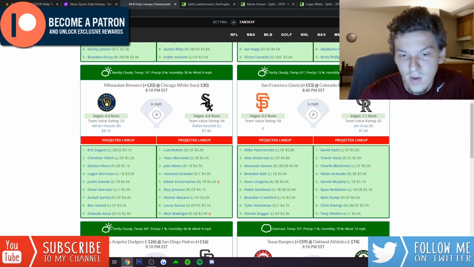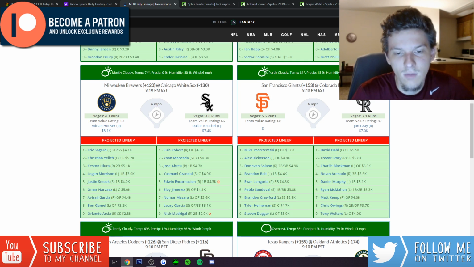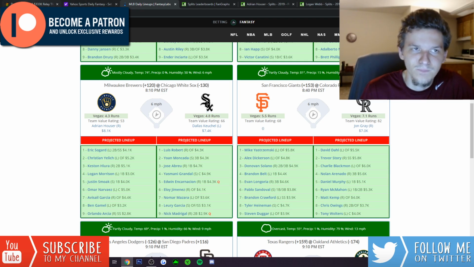I really like Eloy Jimenez in the outfield. Mazzara is a cheap outfielder you can play at 3,600. Don't mind Garcia or Madrigal, but I'll probably just be sticking through the 1 through 7. Those are the guys I like the most here for the White Sox.